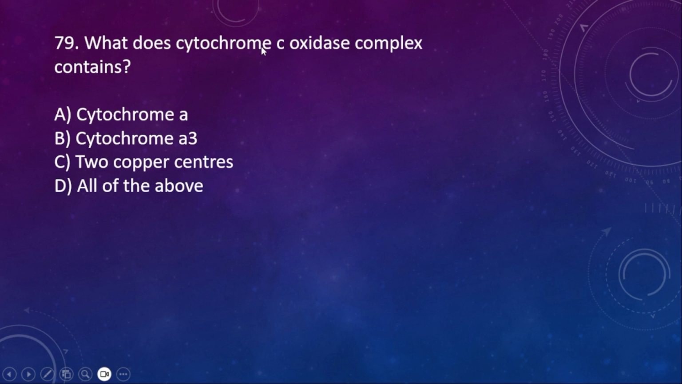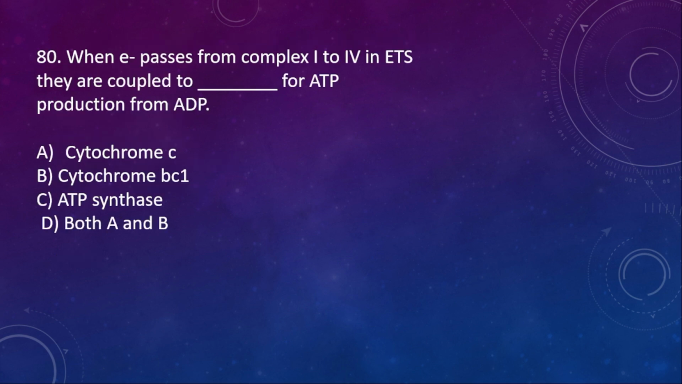79. What does cytochrome C oxidase complex contain? A. Cytochrome A. B. Cytochrome A3. C. 2 copper centers, and then D. All of the above. So here the right option is D, all of the above. Cytochrome C oxidase complex contains cytochrome A, cytochrome A3 and then 2 copper centers.